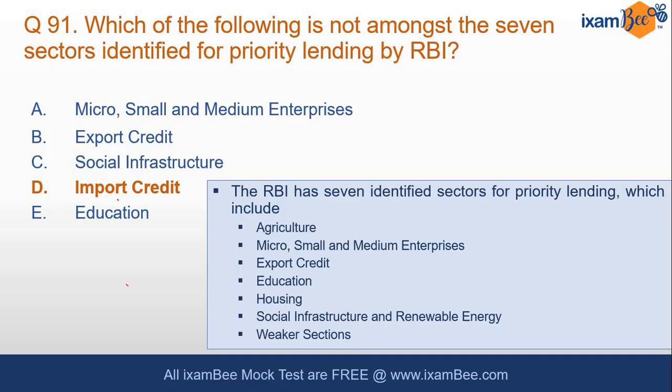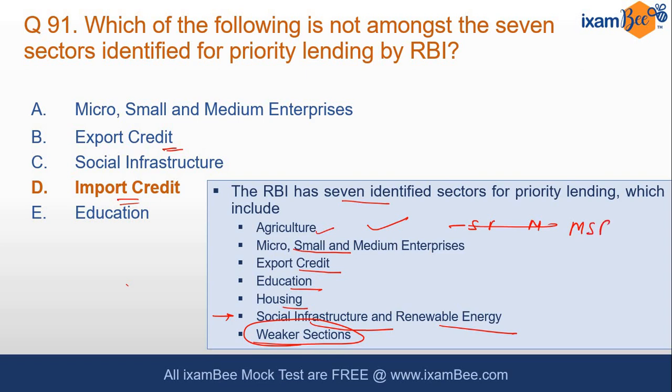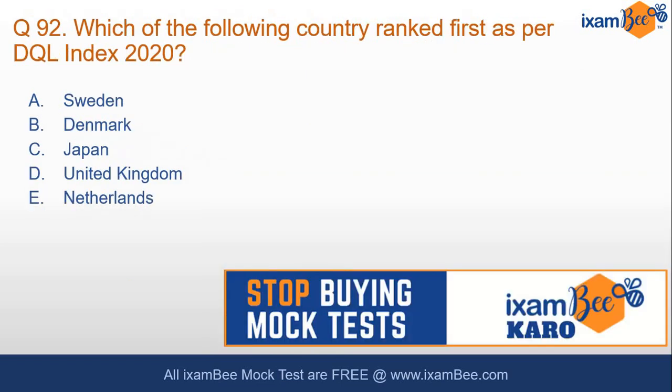The answer to this is import credit. Import is not to be promoted; export is to be promoted. The 7 sectors identified are agriculture, MSME, export credit, education, housing, social infrastructure and renewable energy. Remember this, people make mistakes because this was included later. And there is a separate target for weaker sections, and within agriculture, for small and marginal farmers. You have to remember that also.